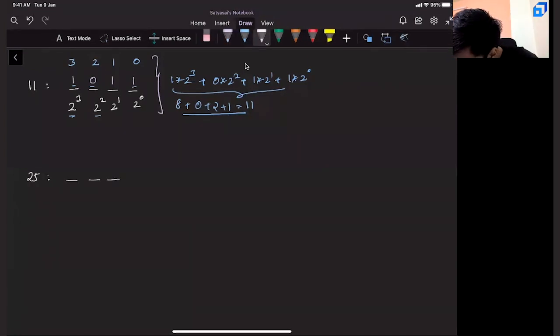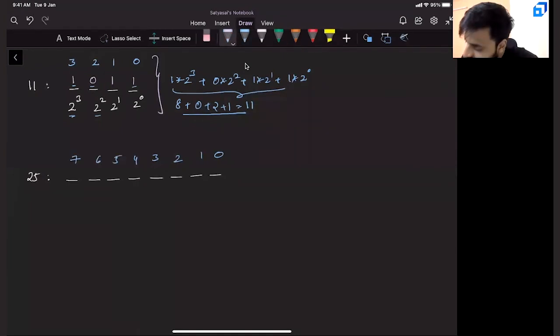Similarly, say you have 25. And for this, say you have to give me an 8-bit binary number. Take a second, try it out, and then tell me. If it is 8-bit, what are the bit positions? 0, 1, 2, 3, 4, 5, 6, 7. For 25, the answer is 0, 0, 0, 1, 1, 0, 0, and 1.